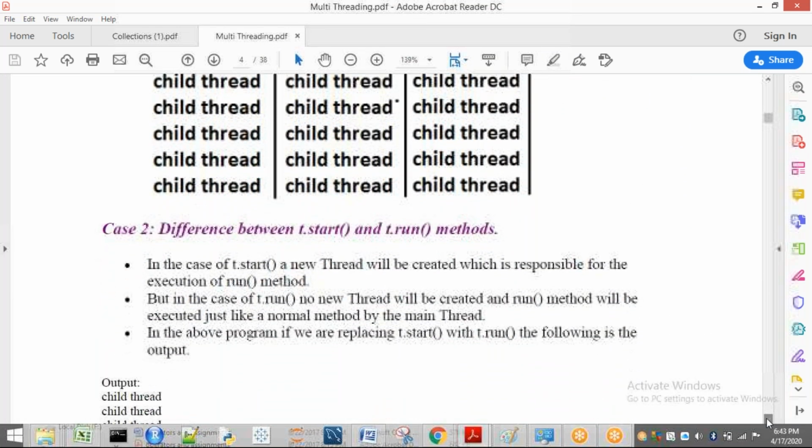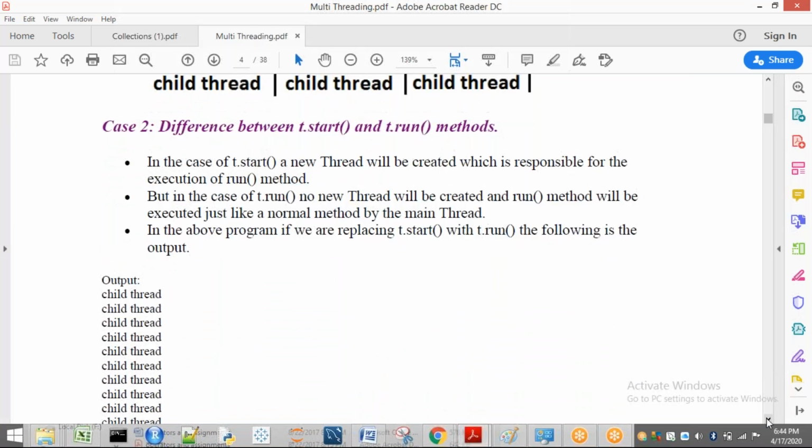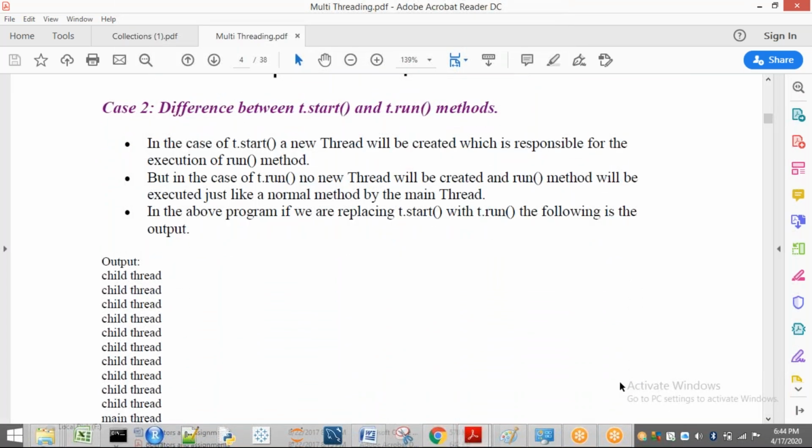Now, I am showing you very important cases. Listen carefully. Here we have already seen t.start. So what is the difference between t.start and t.run? I am going to discuss that now.